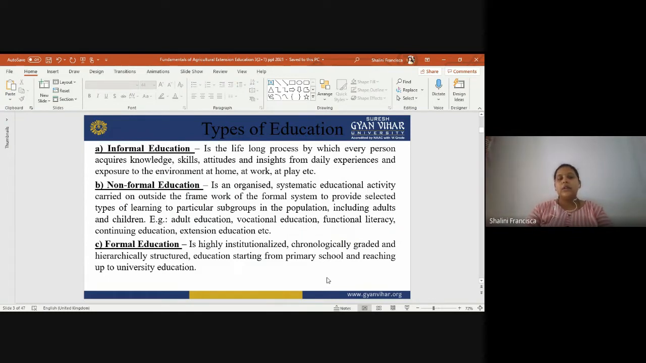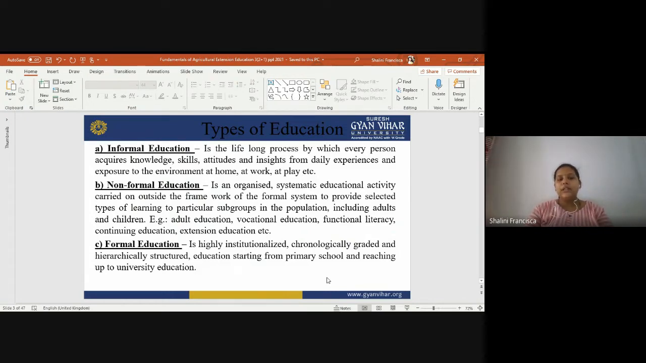Then the second one is non-formal education. In this, the framework is taken out with some people, like we arrange some campaign or adult education, like campaigns related to AIDS, help of the women in water conservation, or help of the women in making themselves empowered, making small cottage industries and all. This is what comes under non-formal education.